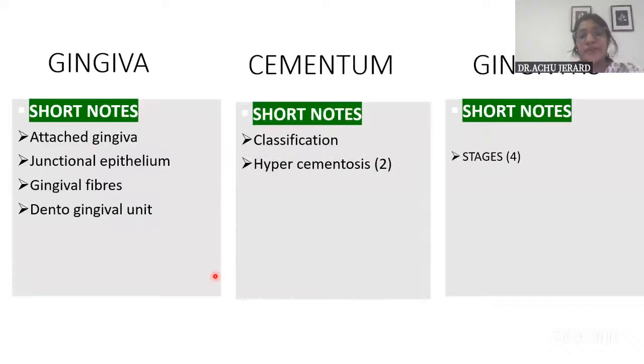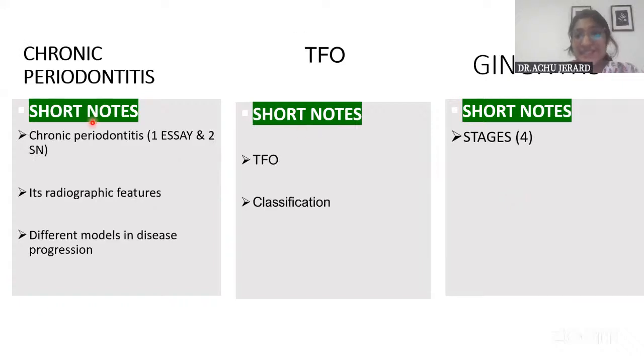And then you have various short notes. From the gingiva, the short notes that can be asked are attached gingiva, junctional epithelium, gingival fibers, dentogingival unit. Then from the cementum, the classification and hypercementosis is a very frequently asked question. Stages of gingivitis is yet another very, very important area. Then chronic periodontitis itself has been asked as a short note many times, and otherwise the models and radiographic features are also asked. Then regarding the trauma from occlusion, the classification is very important.